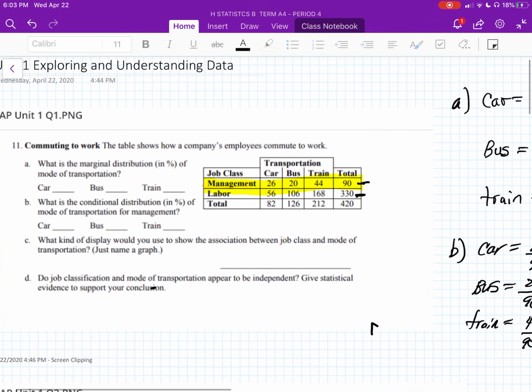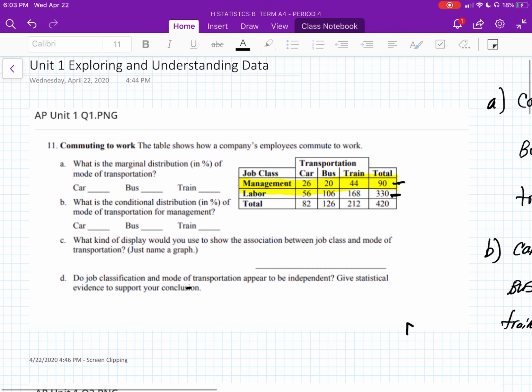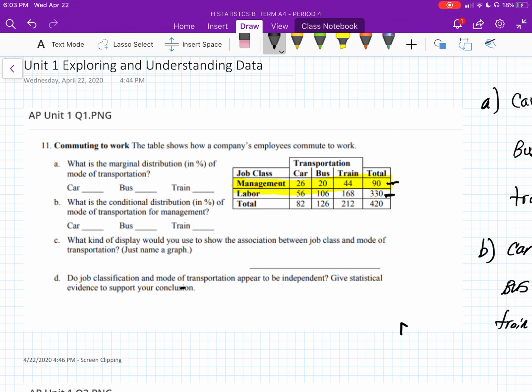This is a question that should only take you a moment, you can go back and look at that. What kind of display would we use? This is categorical data. So for categorical data, I'd probably use the segmented bar graph. And our other type that we use for categorical data is a circle graph.